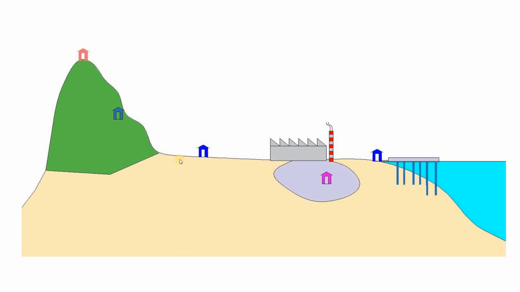See here, I have given 5 or 6 buildings. One is at the hilltop, another one at the mid of the hill, and third is just away from the foothill, and the fourth one near the industrial area, and fifth one near the seashore, and the sixth one is the berth structure or any marine structure that is inside the sea.